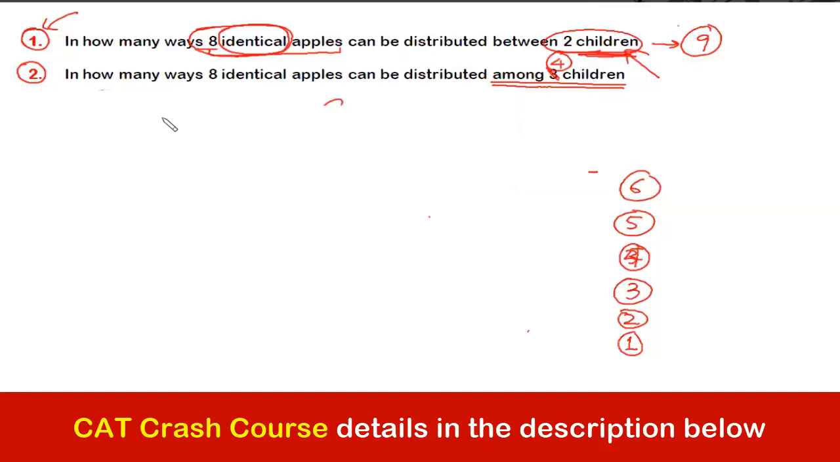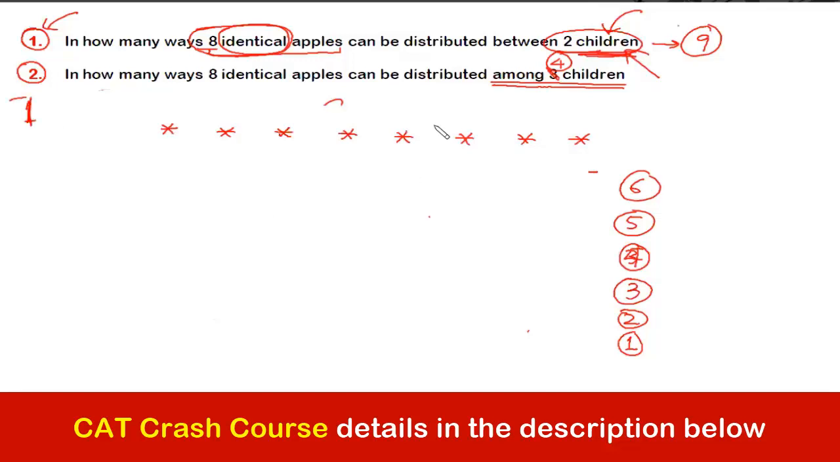ठीक है, so I can take it in a different way. Let us assume that this star mark or the asterisk mark are the apples. ठीक है, so कितने हो गए? These are the apples, guys. All are identical. And if I have to distribute it among 2 children, then I have to make 2 groups of these apples. ठीक है, so let me take a stick. एक stick ले लेता हूँ और ये apples है.